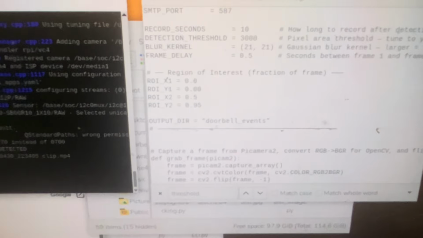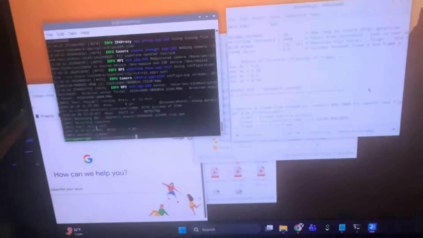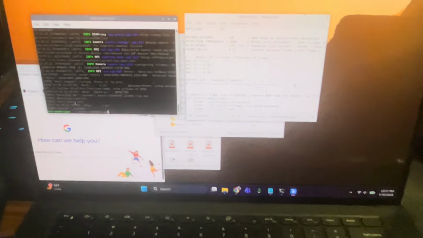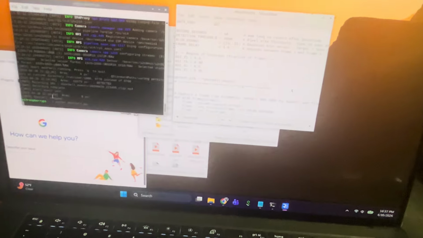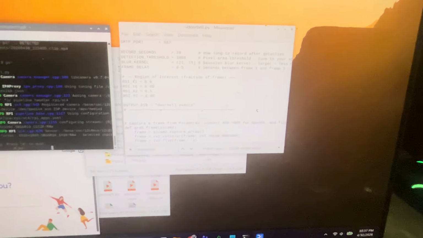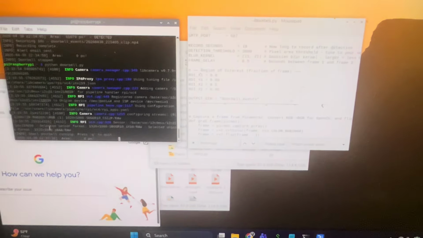So for the mask, I made it so that it detects the right side of the camera, like this area here which you'll see in a minute. And that's because I'm just sitting right here and the camera's right there, so I don't want to detect it by accident. So I'll put the code on real quick. I use Mimecast for the emails also, but yeah, that's kind of an overview.